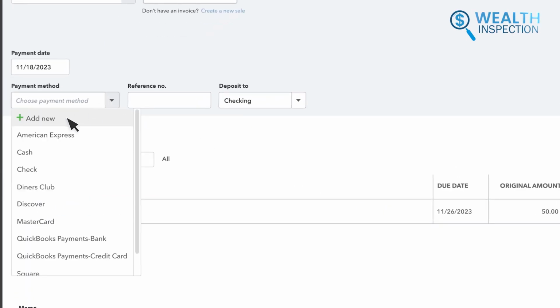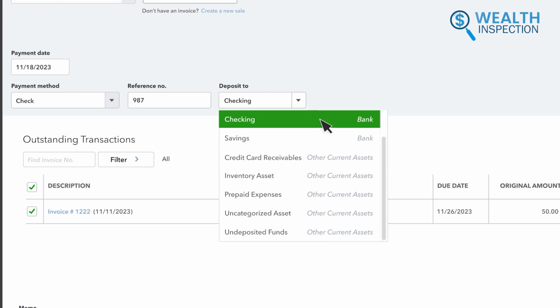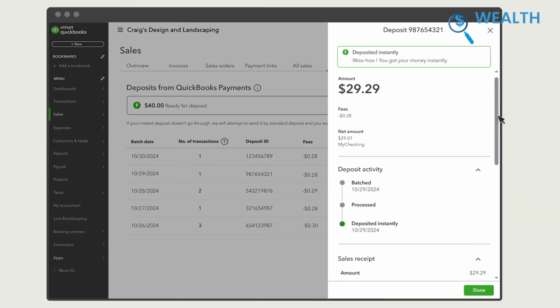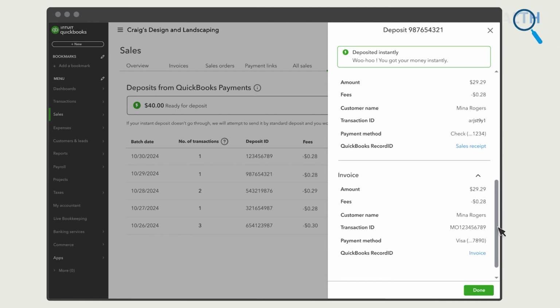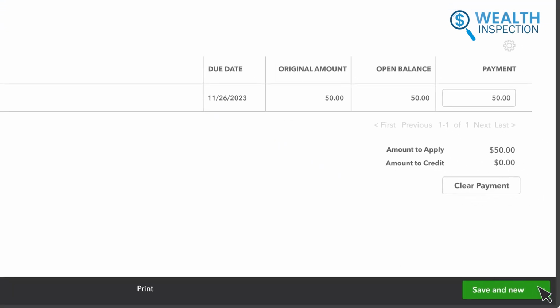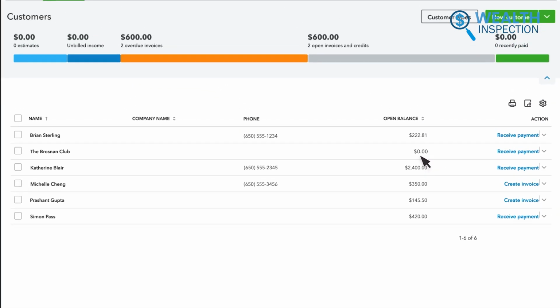Choose how the customer paid, whether by check, credit card, or bank transfer. Next, you'll pick the deposit location, like your bank account, so that QuickBooks records where the payment goes. If the customer made only a partial payment, enter the amount received, and QuickBooks will automatically adjust the outstanding balance. Finally, hit Save and Close. The invoice status updates to reflect that the payment was received, which helps you keep track of incoming funds without much hassle.